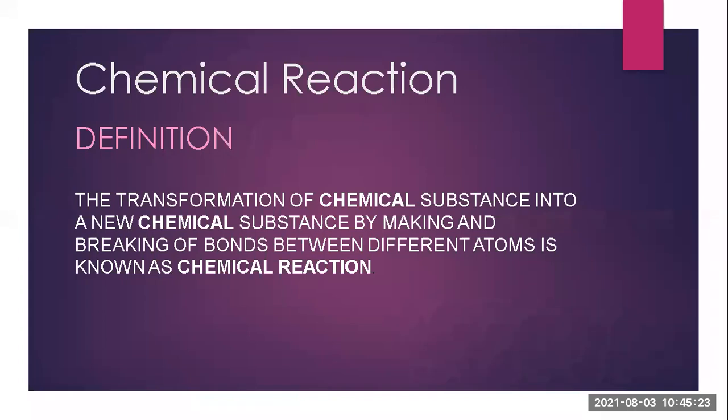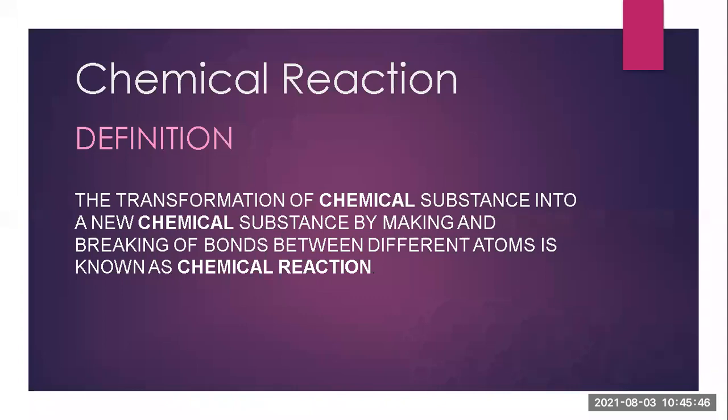If we want to break it and make a totally new compound, that means a chemical transformation is taking place. Sodium will react with another element, chlorine will react with another element, and hence they will transform themselves. That is, NaCl will get converted into some other compound.